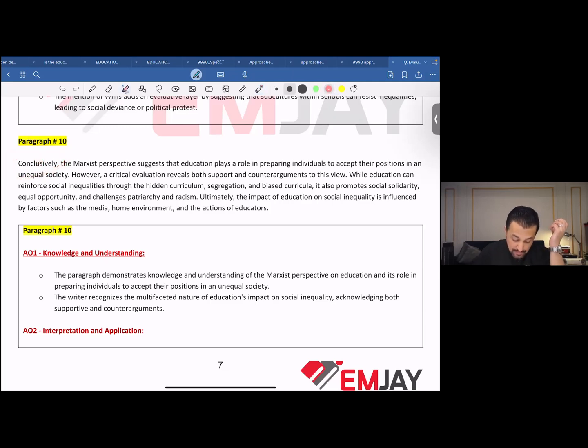Conclusively, the Marxist perspective suggests that education plays a role in preparing individuals to accept their positions in an unequal society. However, a critical evaluation reveals both support and counter arguments to this view. While education can reinforce social inequalities through the hidden curriculum, segregation, and biased curricula, it also promotes social solidarity, equal opportunity, and challenging patriarchy and racism. Ultimately, the impact of education on social inequality is influenced by factors such as the media, home environment, and the actions of educators and beyond.